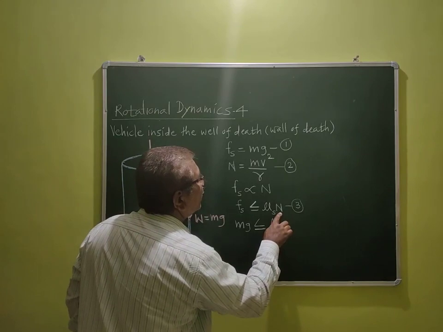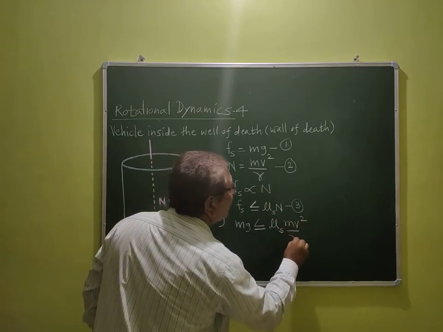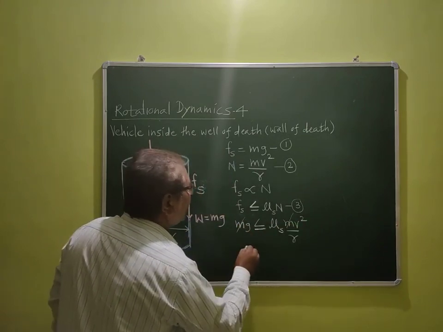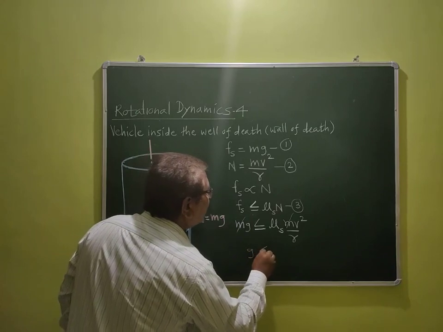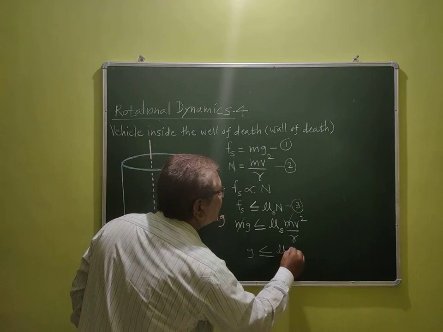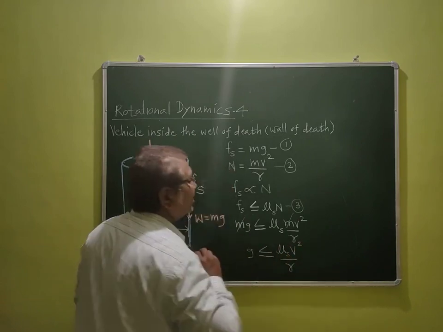What is the formula of N we got here? It is equal to mv square upon r. So the mass of the vehicle gets cancelled, and we get g less than or equal to mu s into v square upon r, like this.